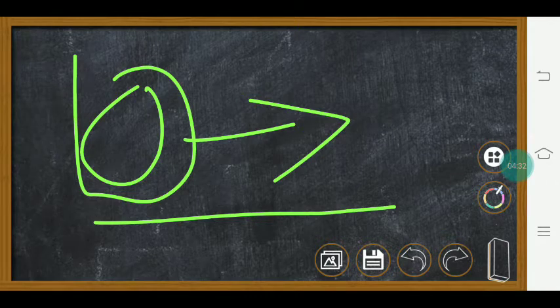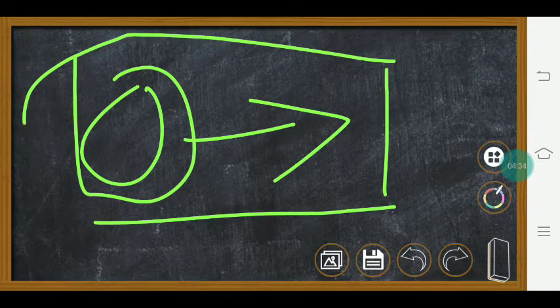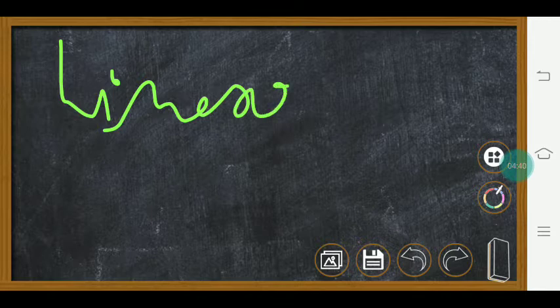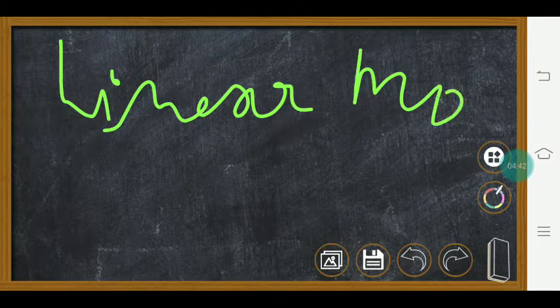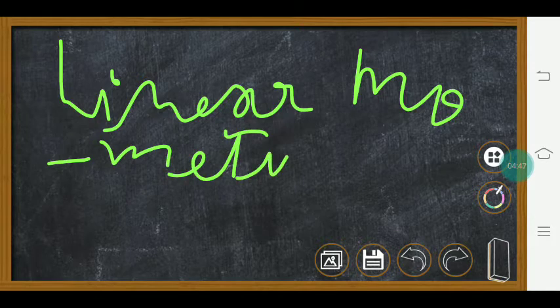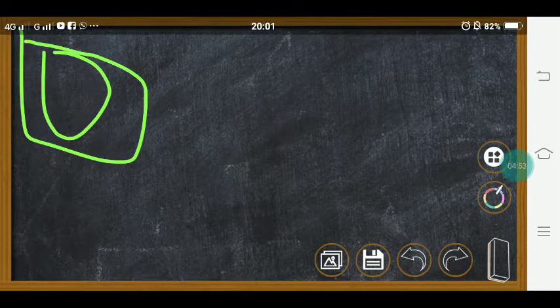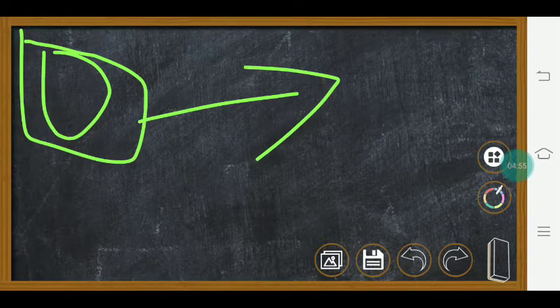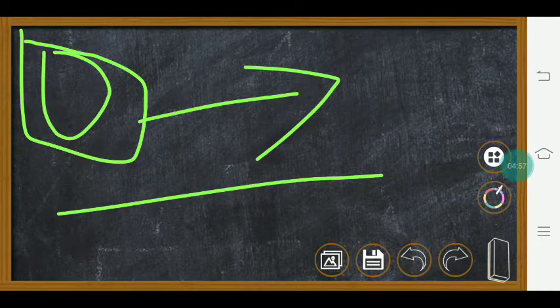This is the second law of Newton. It is related to linear momentum. Linear momentum, the name is quite big, but it's really easy. It is just the movement of an object in a single direction or in a similar direction. This is all we have to say about linear momentum.